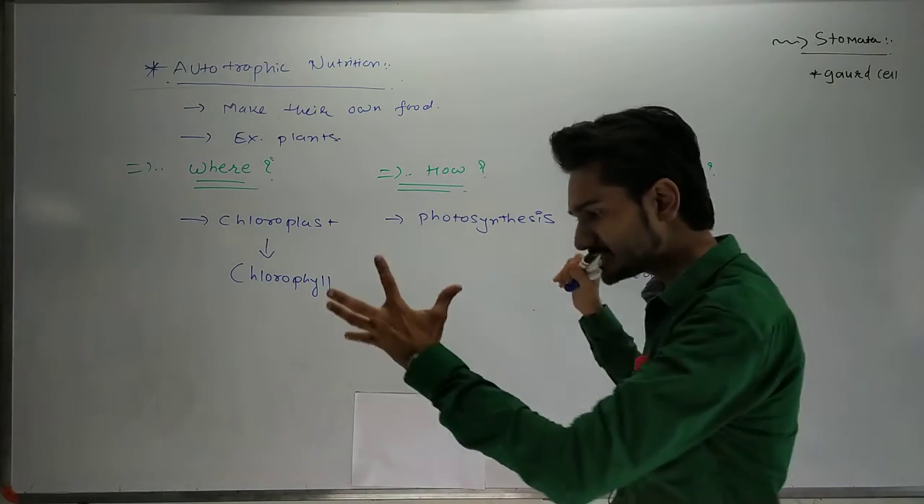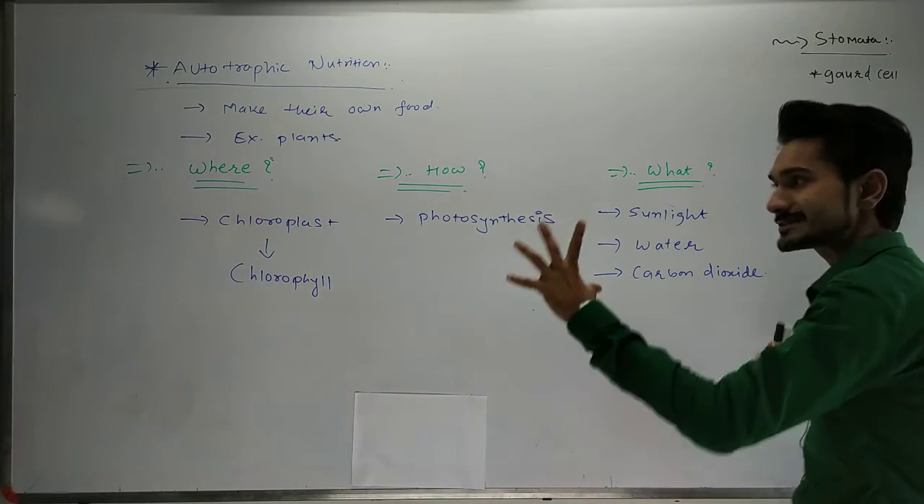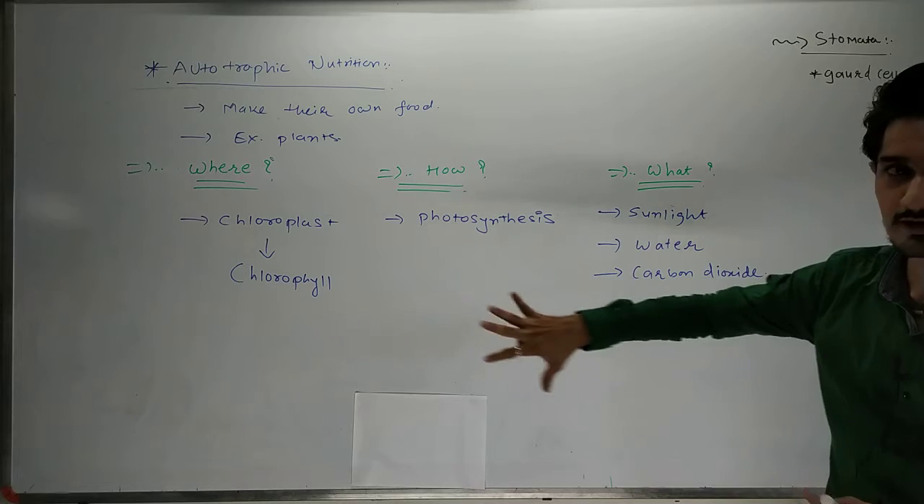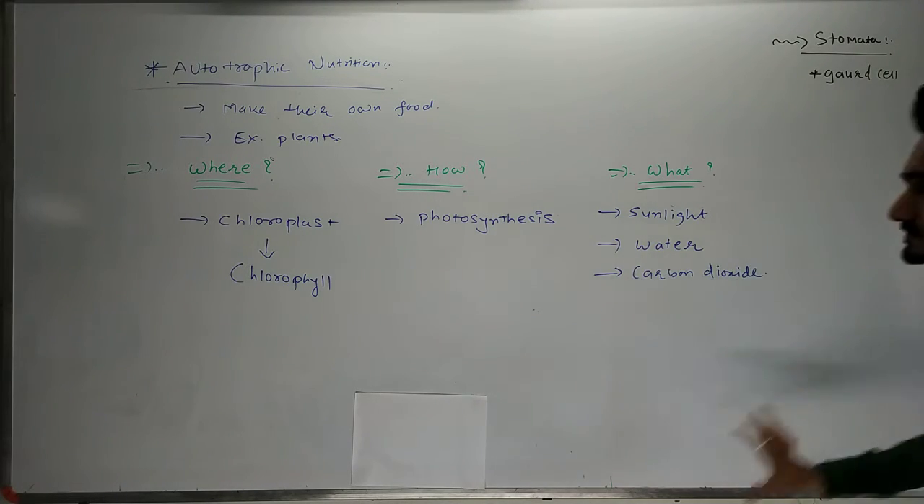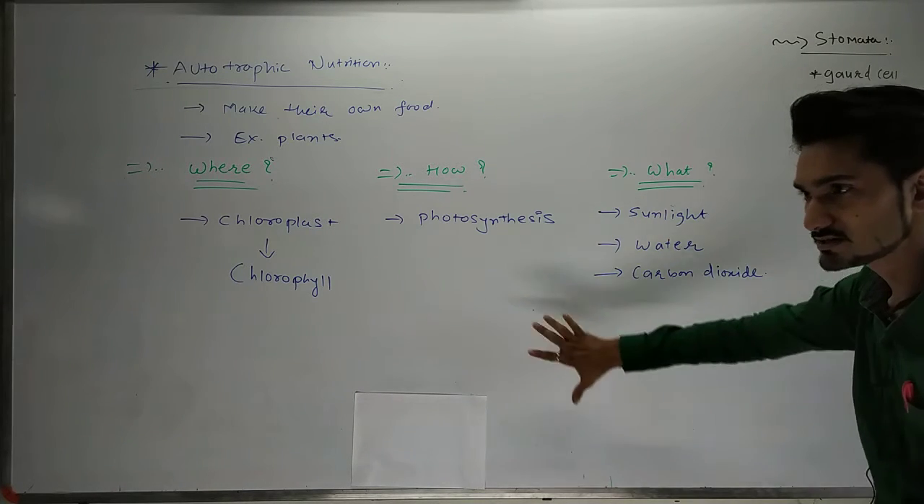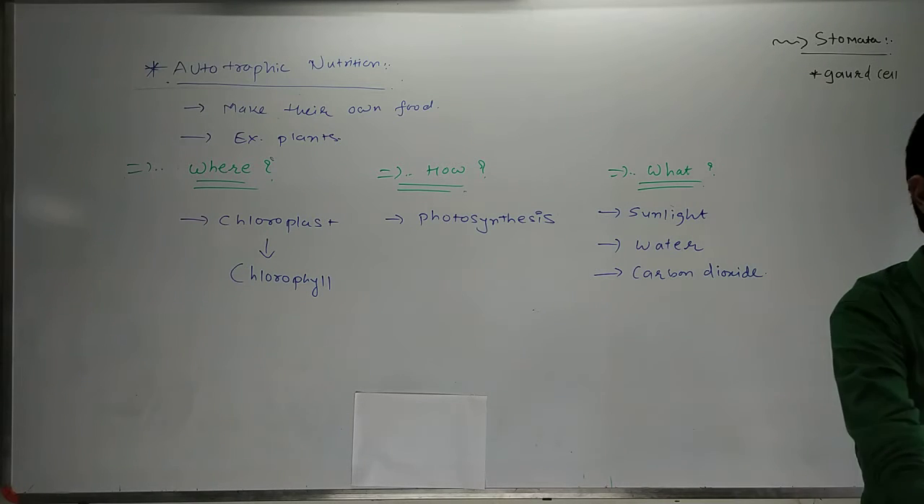Okay, basically this is the basic structure of autotrophic nutrition. These are the notes; if you want to make notes, you can make them from here. Whenever the exam comes, you just have to memorize these points, and from these points you can make the whole autotrophic nutrition process. Now we are going to start our autotrophic nutrition process.